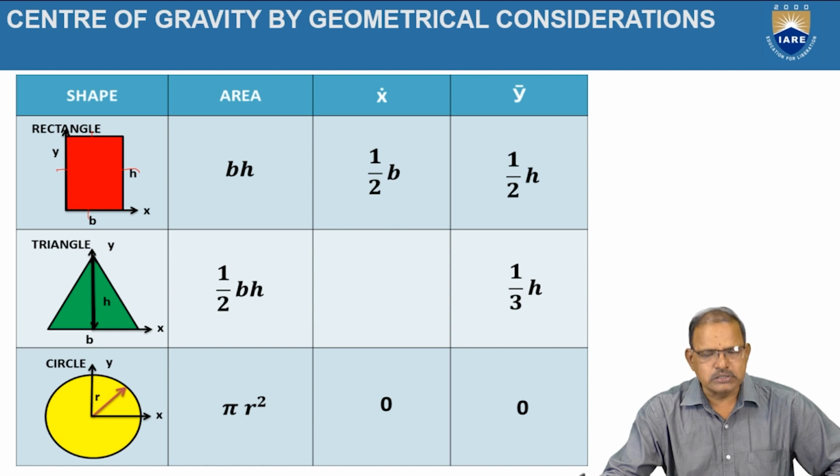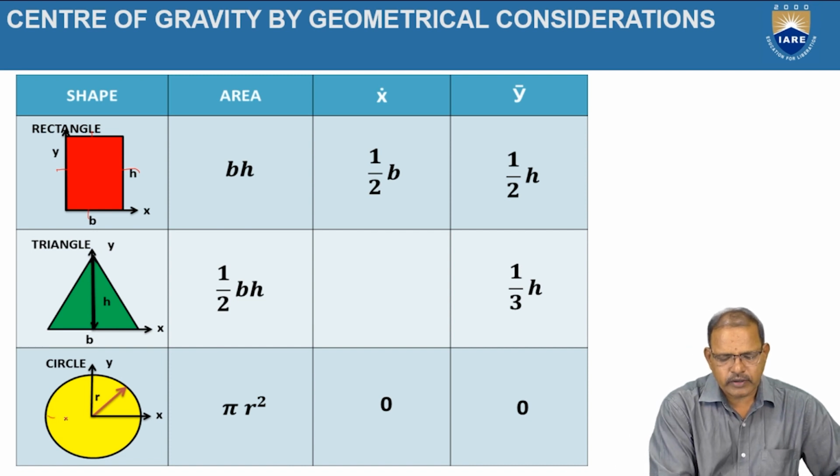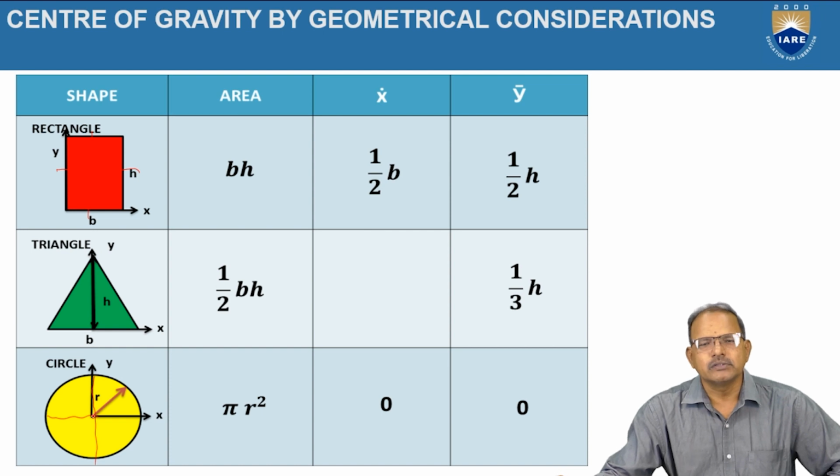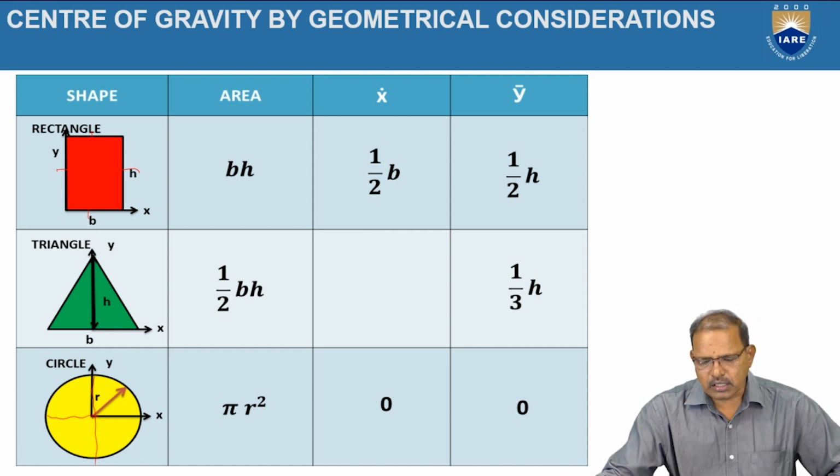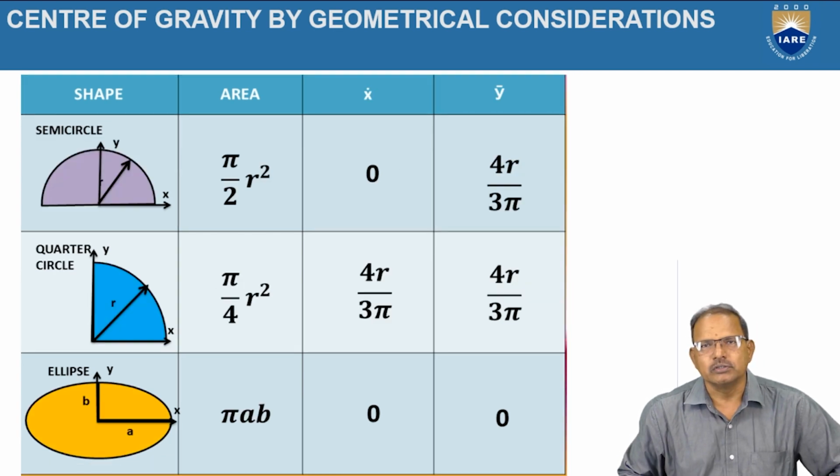For the circle, since the object is symmetrical about the x-axis and y-axis, the intersection of the x-axis and y-axis is treated here as the origin. Here it is also called the center of the circle. That is represented as the center of gravity. Hence, the x-coordinate and y-coordinate both are treated as 0.